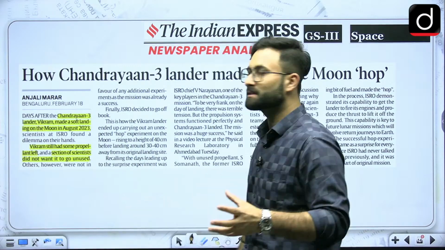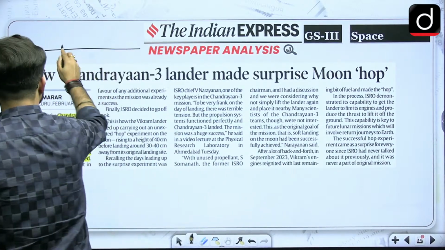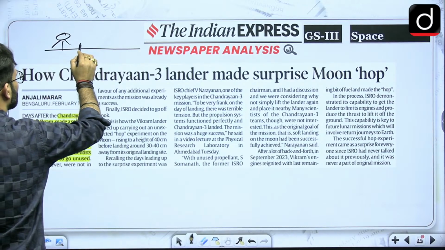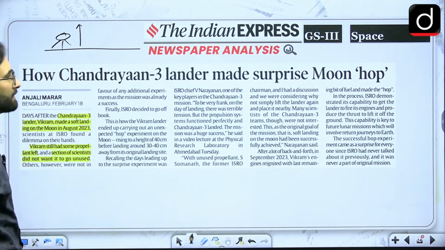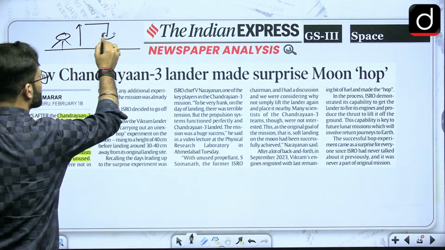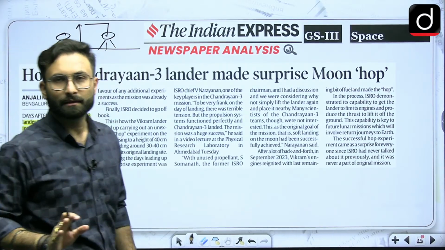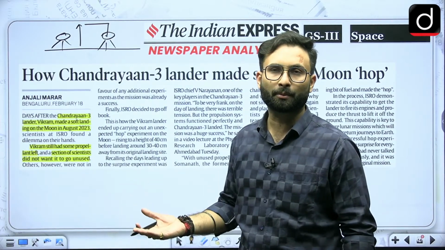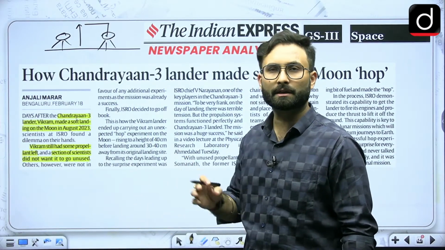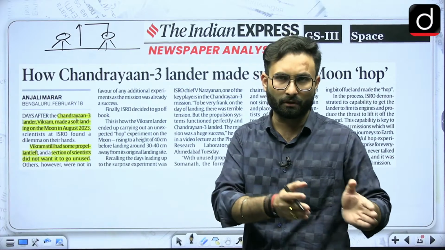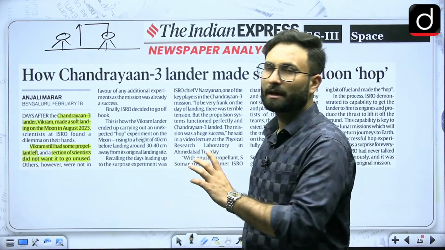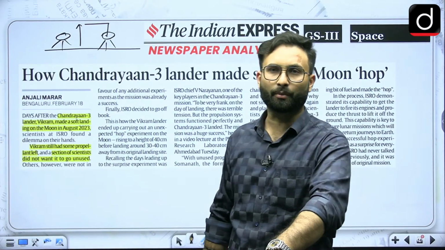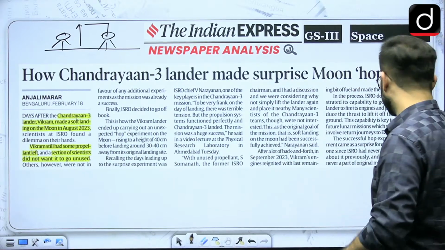The hop experiment is that, let's say this is the surface on which the lander is sitting, and what they have done is they took a flight from there and shifted it to another location. That's all that has happened. Nothing much. They ignited the propellant and shifted it to another location, not very far away, just in the vicinity. Chandrayaan-3 has again been in the news, so that can be important for you. Okay, now let's see what has happened over here.